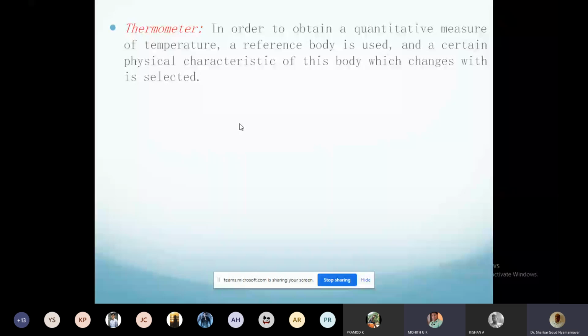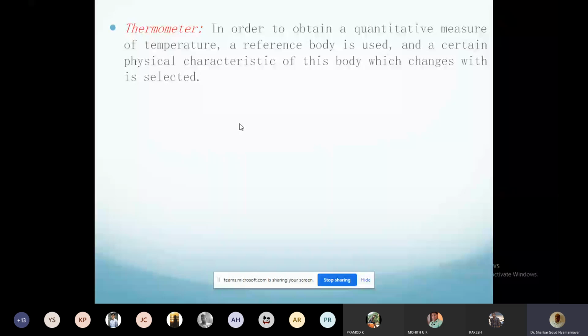Okay. When did you check the temperature last time? When did you last use a thermometer? Have you used it or not? Have you used a thermometer in the Fermi energy experiment in the first year physics cycle? Okay, very good, very good.